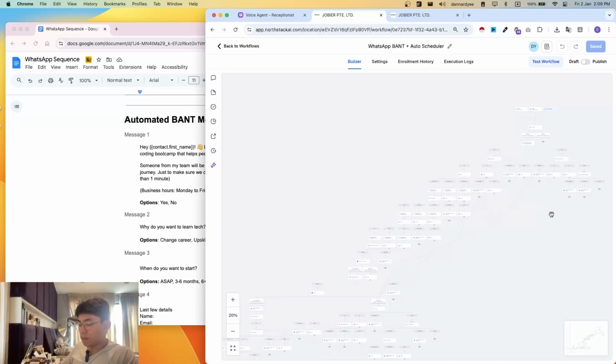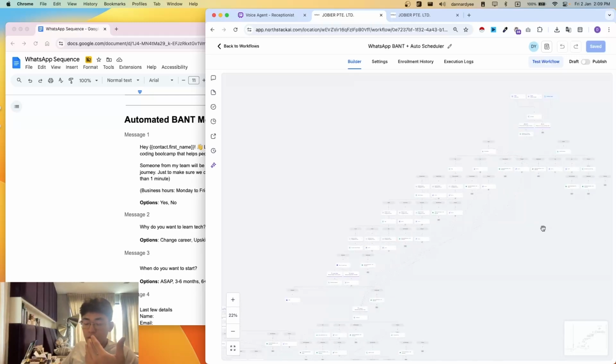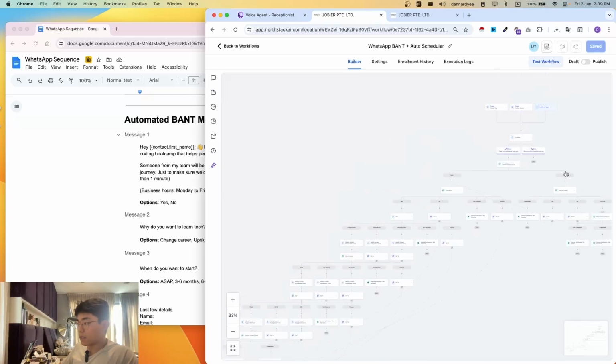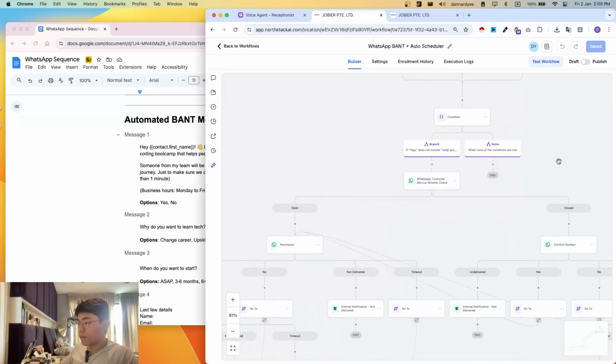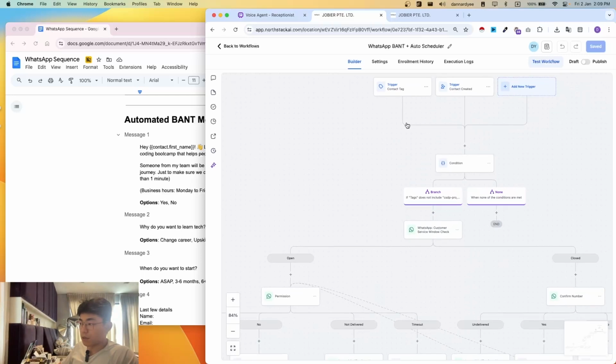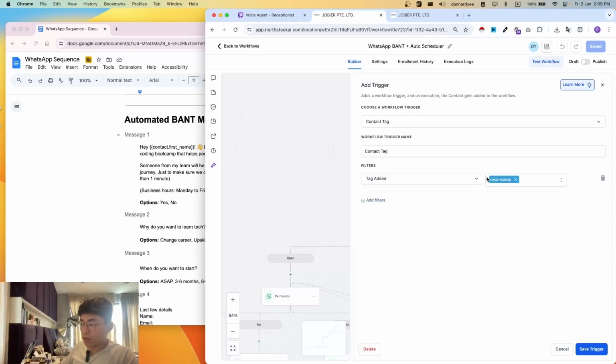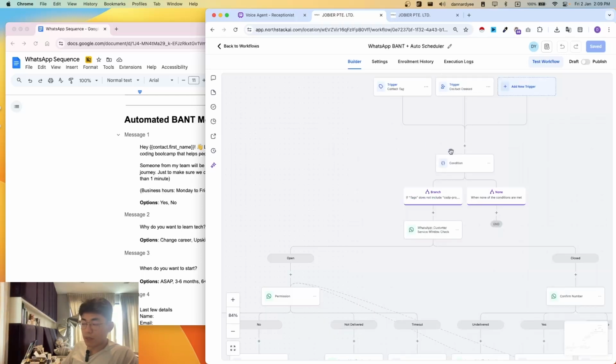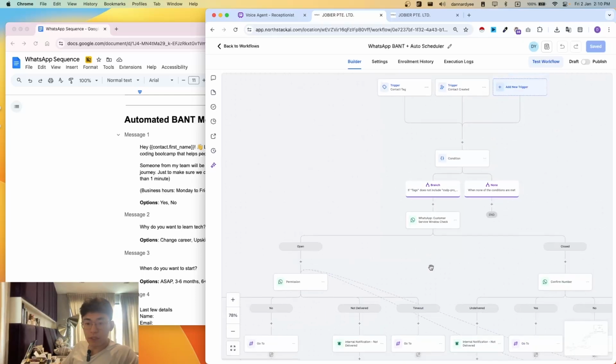Before we begin, I'll be introducing this concept called BANT. As I mentioned earlier, it all starts off with the lead capture. Whenever a contact is created, or a tag is added to a contact, which is this one, we have another separate automation that adds this tag to everyone who tags us or fills up a form, for example. And it will then follow through with this nurture flow.